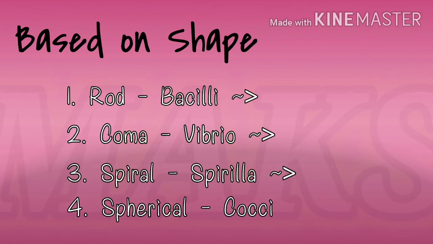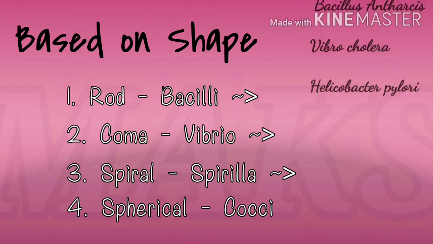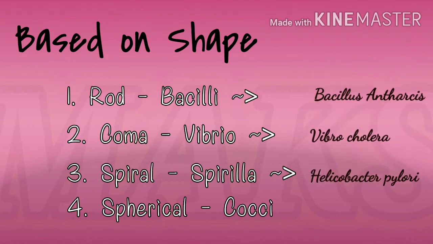The bacteria are divided based on shape into 4 types: rod shape, comma shape, spiral shape and spherical shape. The rod shaped bacteria are called bacilli. Example: Bacillus anthracis. Vibrio shaped bacteria are comma shaped. Example: Vibrio cholerae. Spiral shaped bacteria are Spirilla. Example: Helicobacter pylori. And the spherical shaped bacteria are called cocci.